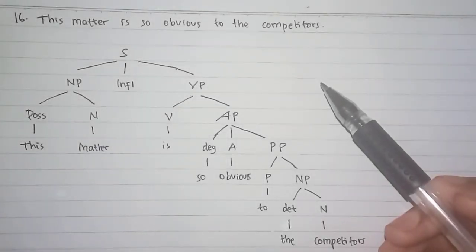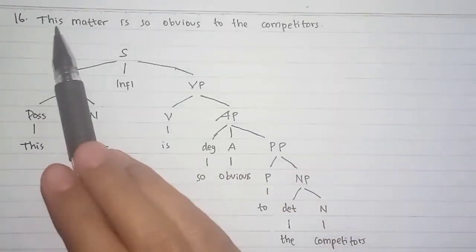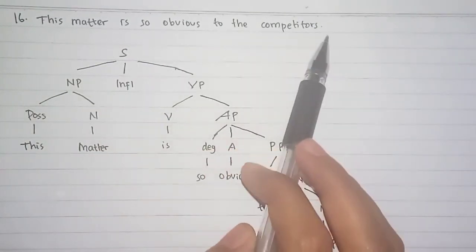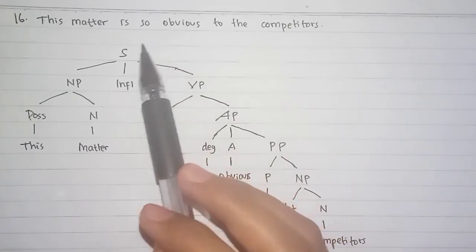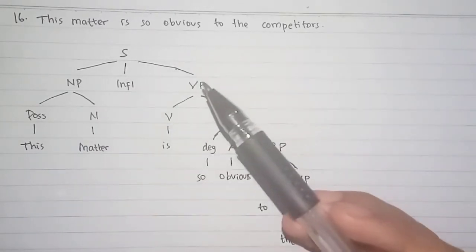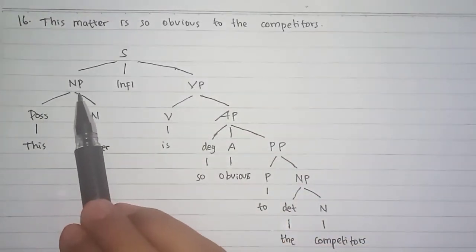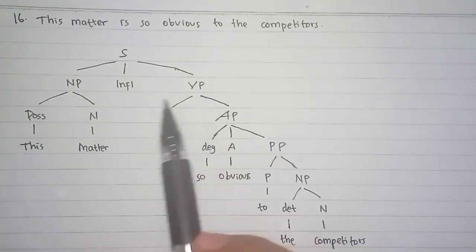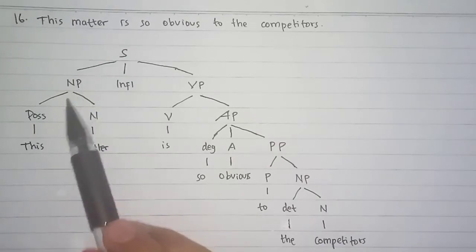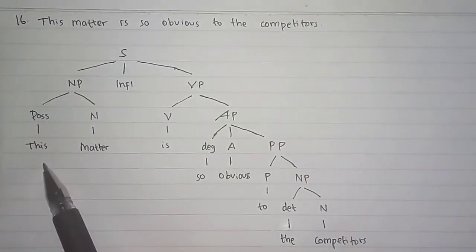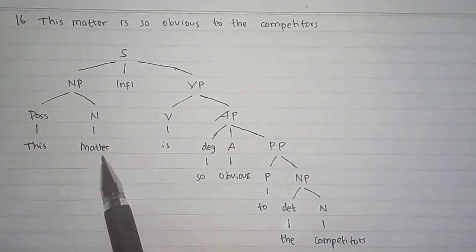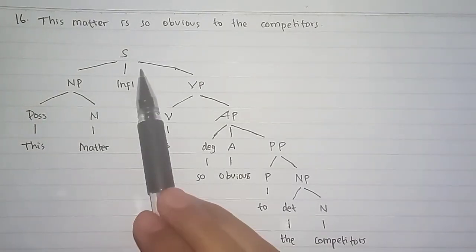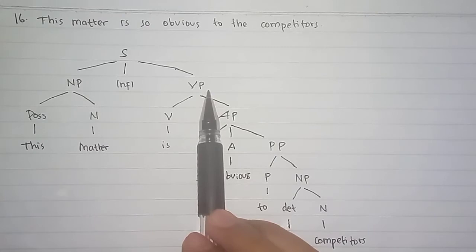Number 16. The sentence is, this matter is so obvious to the competitors. So let's divide the sentence into three. There are noun phrase, inflection, and verb phrase. In noun phrase, we have possessive this and noun matter. And then we have inflection and we have verb phrase.